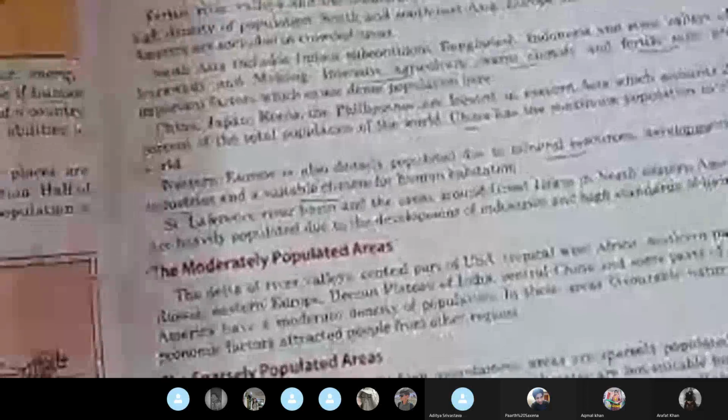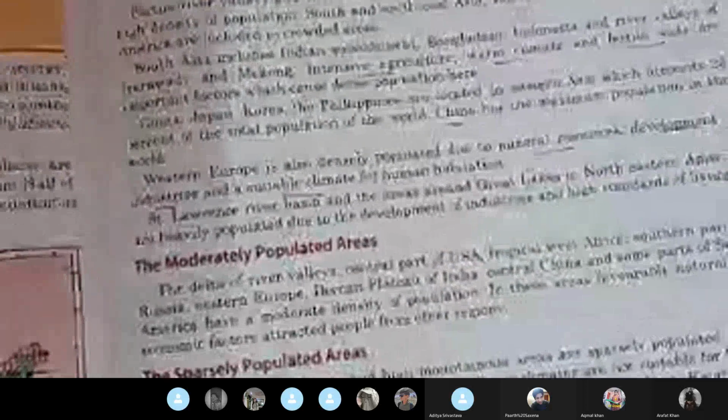And we know that the population of a country turns into a human resource if it is educated, motivated, skilled, and hardworking. And then we talked of the distribution of population, which is very uneven throughout the world.